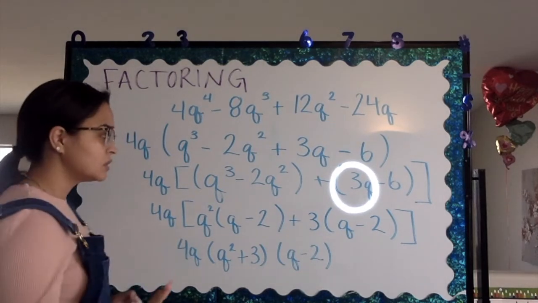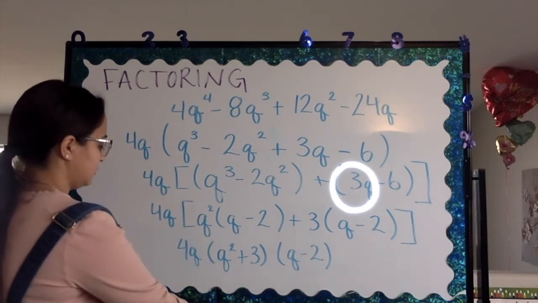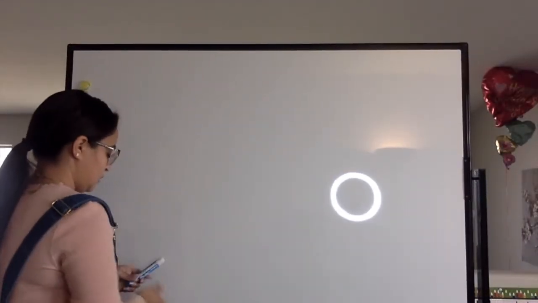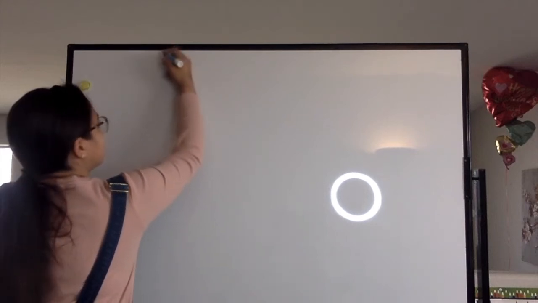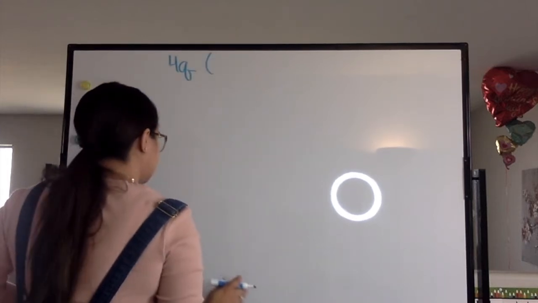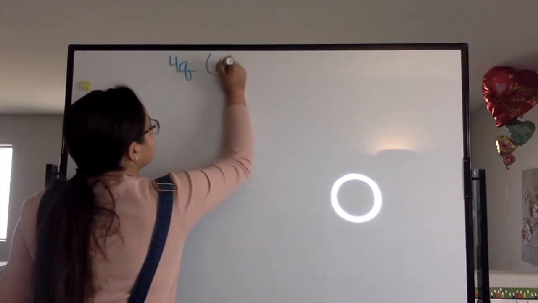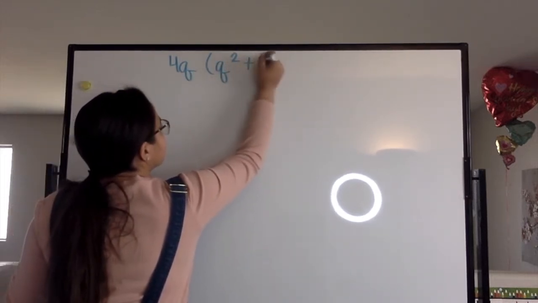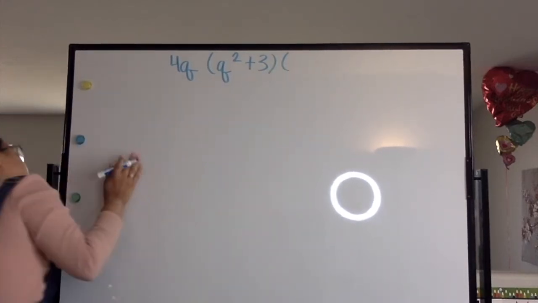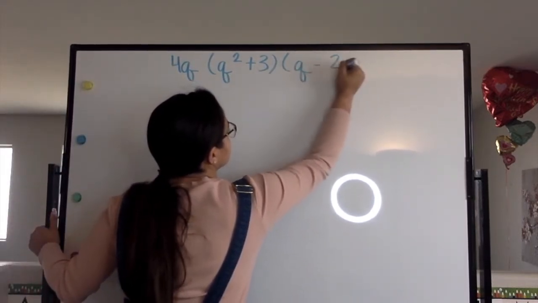Okay? So, let me go ahead and let's try it out. So, we had final answer be 4q times, let me take a look at that, q squared plus 3 and, give me 1 second, q minus 2.